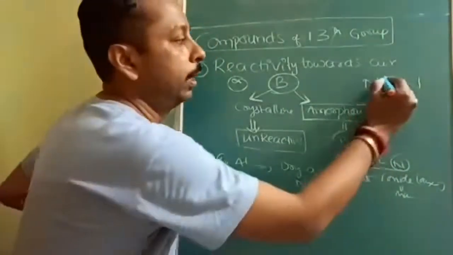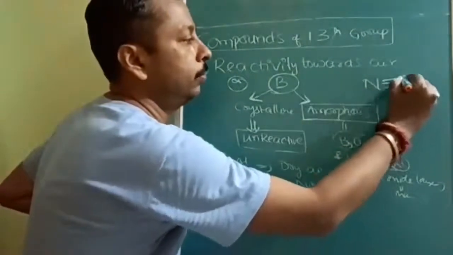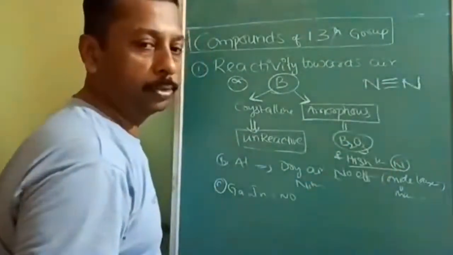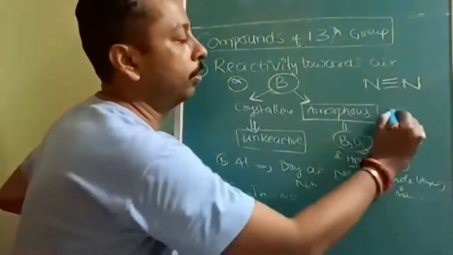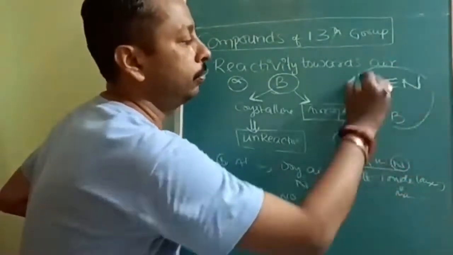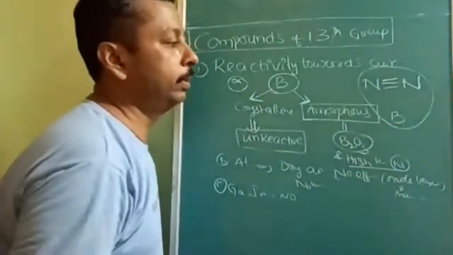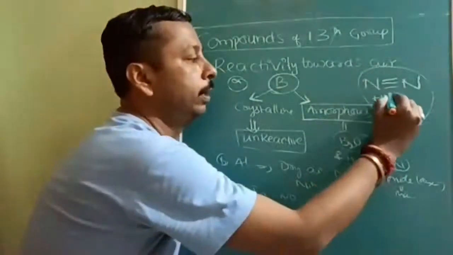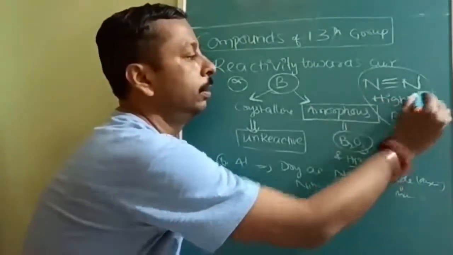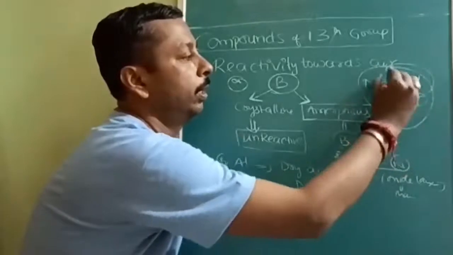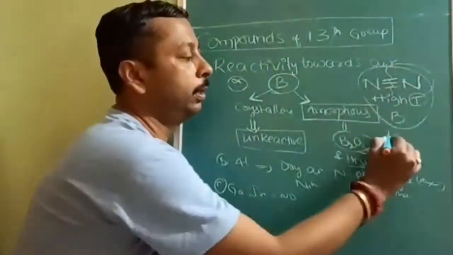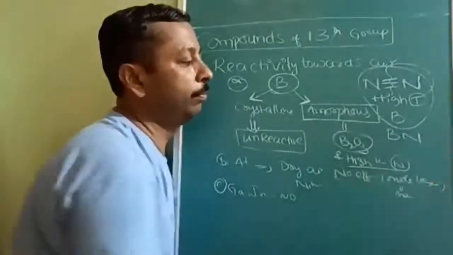energy. Nitrogen is inert in nature due to what? High bond dissociation energy. But boron can react with nitrogen. Boron can react with nitrogen at very, very high temperature because the temperature is required to break this bond. Then it will form boron nitride, BN.